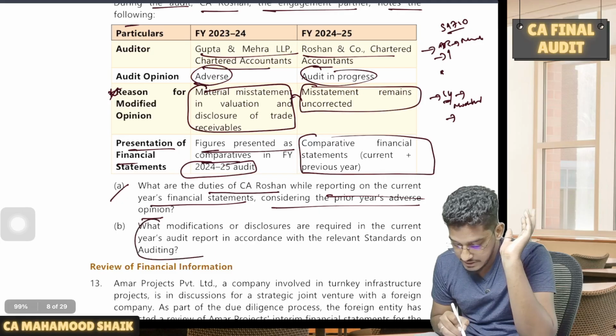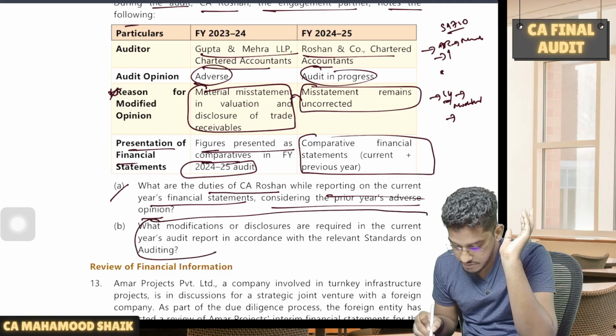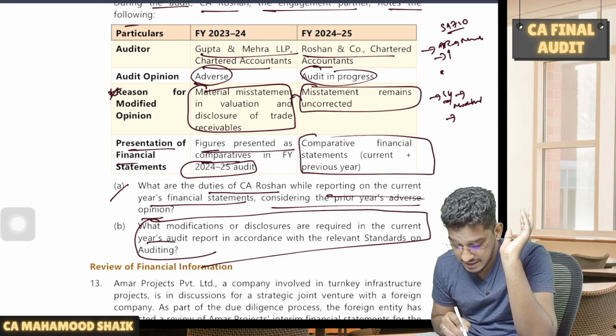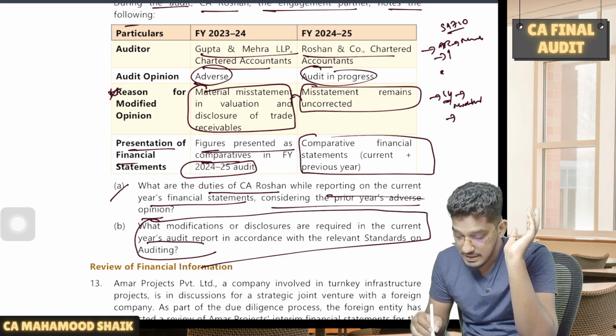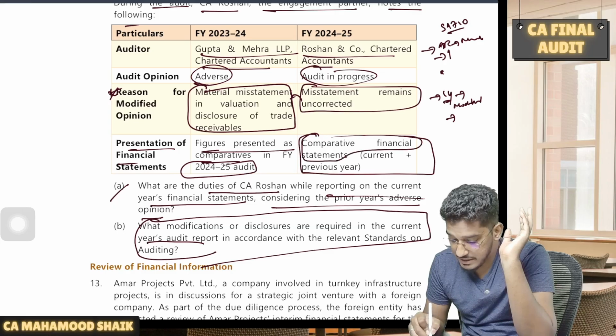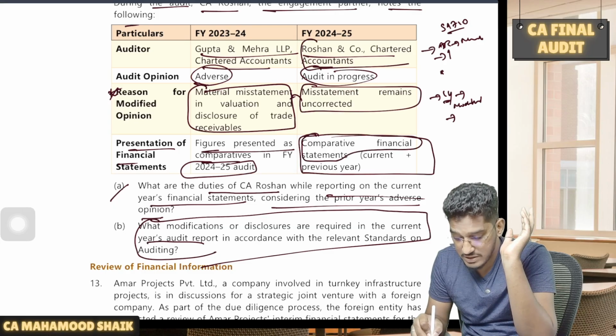And one more thing here, since they are also asking one more question, what modifications or disclosures are required in the current year's audit report? See, they are telling it is comparative financial statements, and they say that last year's auditor was different.